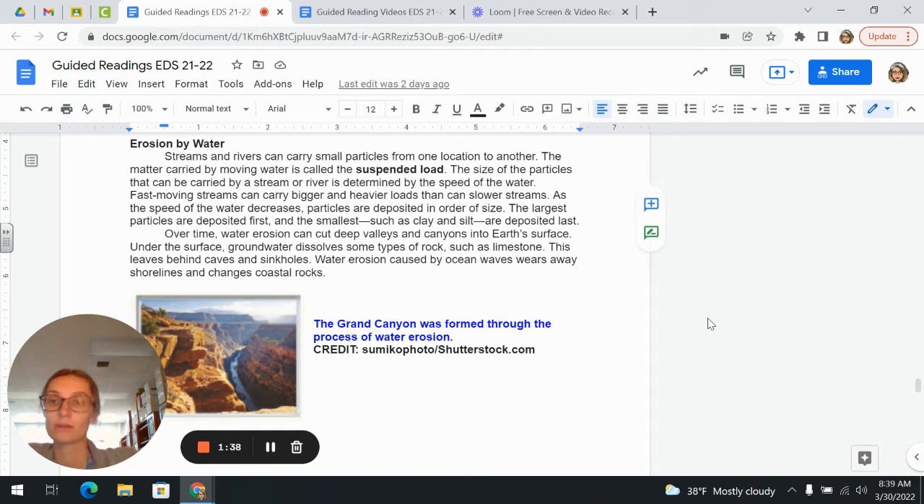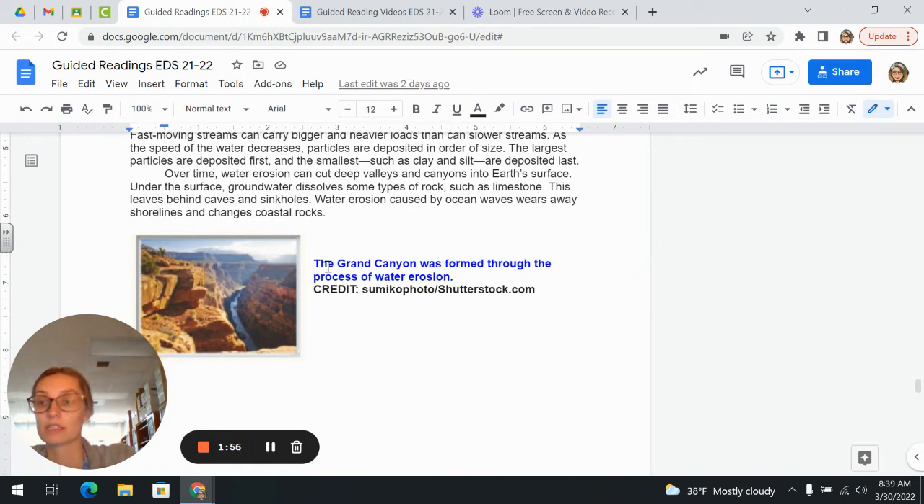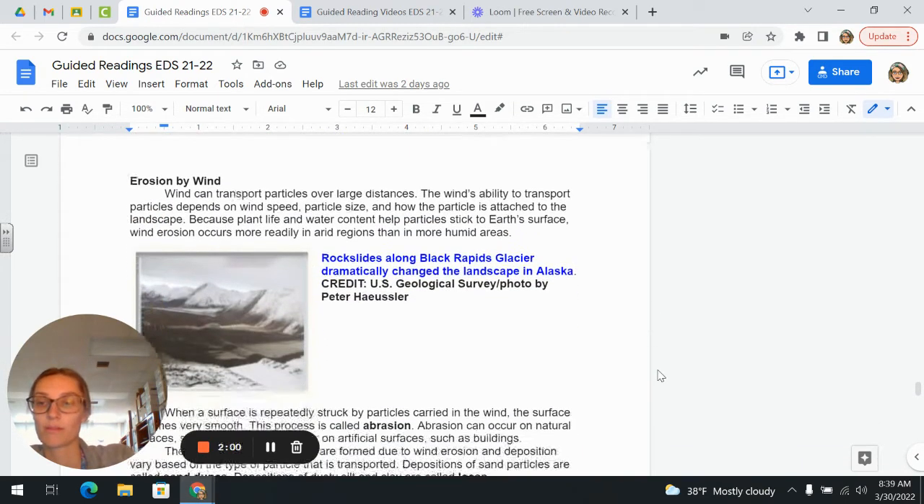Over time, water erosion can cut deep valleys and canyons into Earth's surface. Under the surface, groundwater dissolves some types of rocks, such as limestone. This leaves behind caves and sinkholes. Water erosion caused by ocean waves wears away shorelines and changes coastal rocks. And you can see a picture here of the Grand Canyon, which was formed through the process of water erosion.